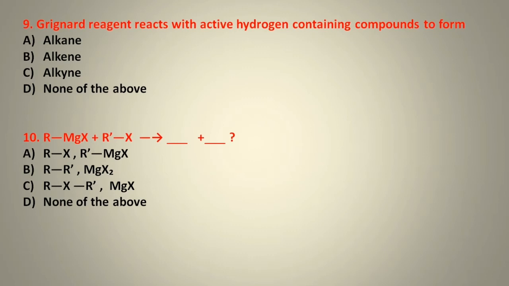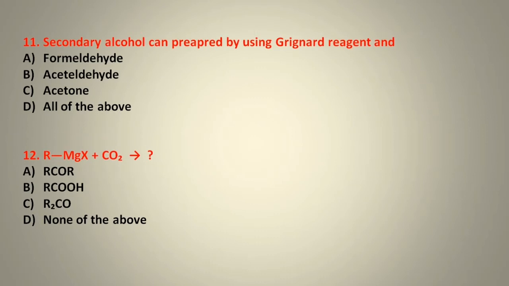So our correct option will be option number A, which is alkane. Next question. Grignard reagent reacts with alkyl halide to form. So our correct option will be option number B, because this alkyl halide is an active hydrogen containing compound, so it will form alkane.